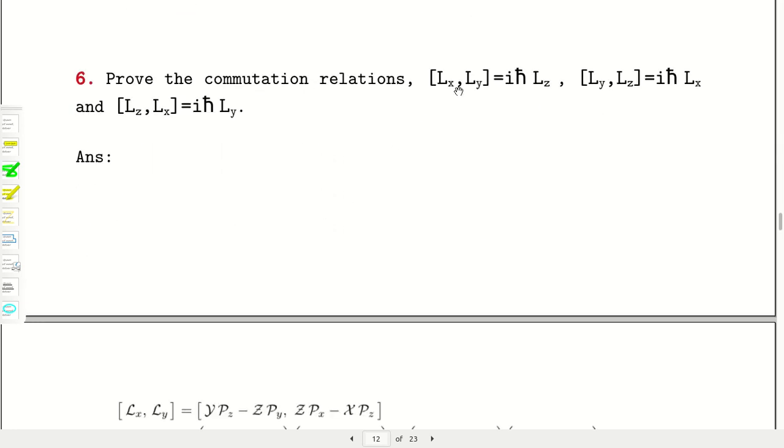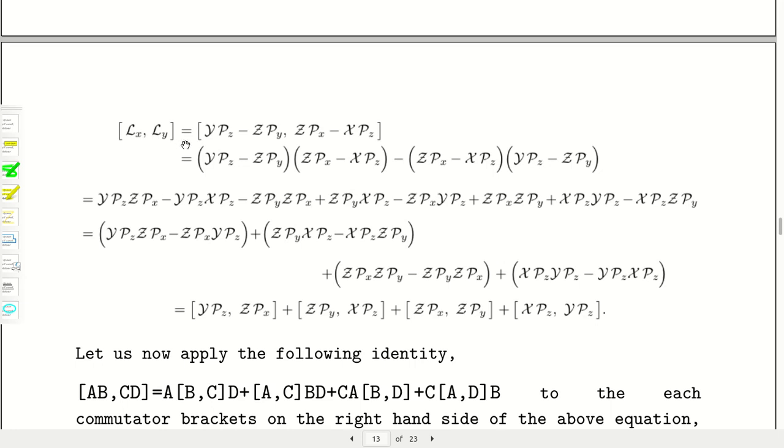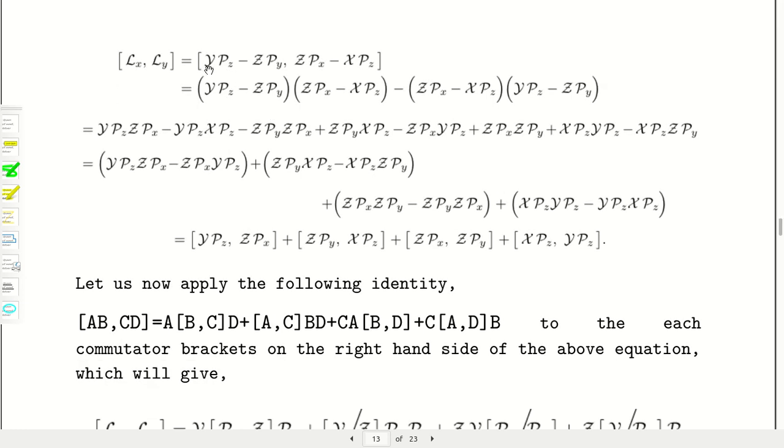Now prove that the L_x operator, L_y operator commutator is equal to iħ L_z operator. And following the cyclic rule, you can prove the other two commutation brackets. So begin with [L_x, L_y], and the operator form I have shown you in my previous lecture, that is y p_z minus z p_y, and this is z p_x minus x p_z, and those are operators. So write down the whole commutator bracket using the formula AB minus BA, it is written over here,